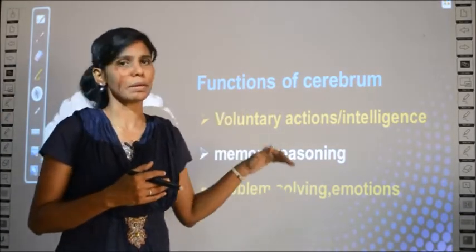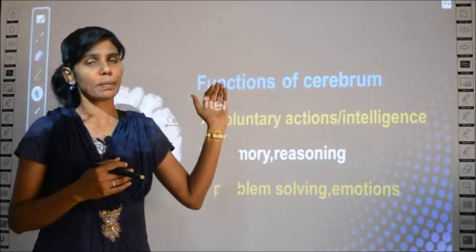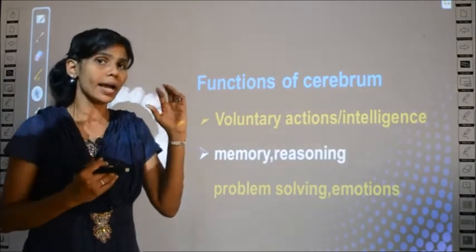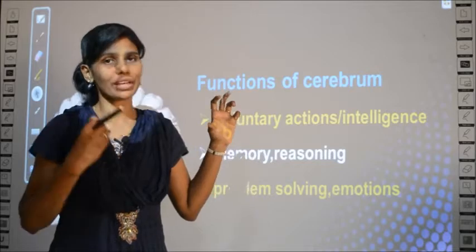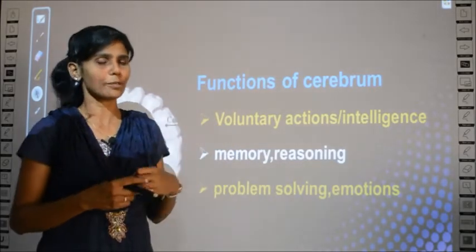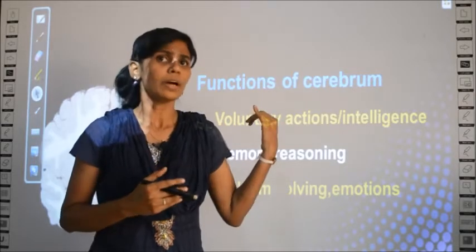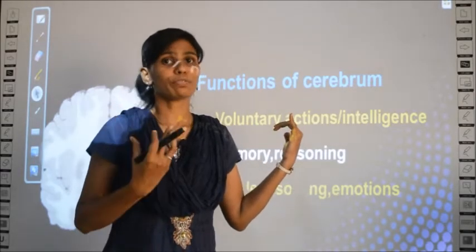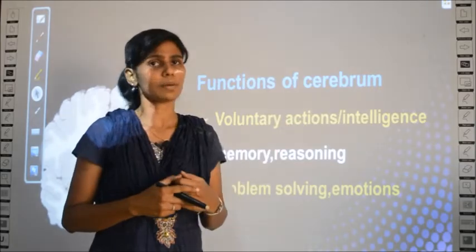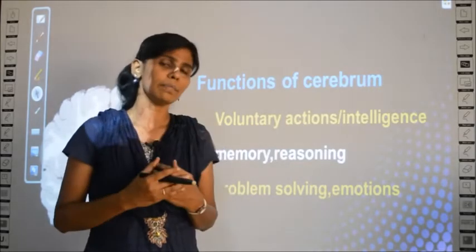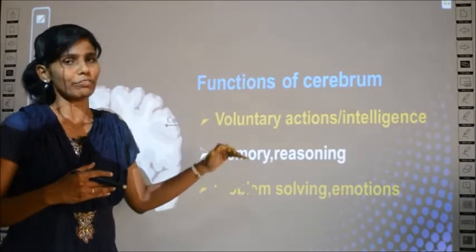These all you have to memorize, clear? For all the three parts of the brain you have different functions and you have to learn them, because frequently they are important from the exam point of view. Even in your competitive exams after you finish school, which part controls which function, you will get questions about the brain. So learn them, better memorize the list of the functions, clear?